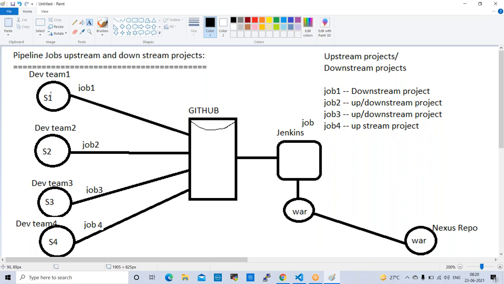Once this code is moved to GitHub and Jenkins, then only the second job should run. Sequential jobs, because in sequential order they develop the code. Finally, they deploy. Once we convert into a WAR, we can move to Nexus. Sometimes we directly push to the application server. Here deployment will happen.